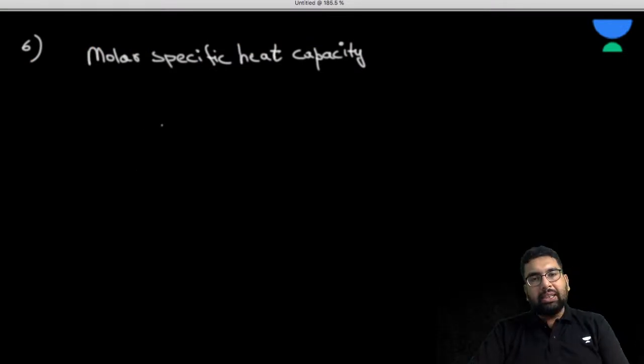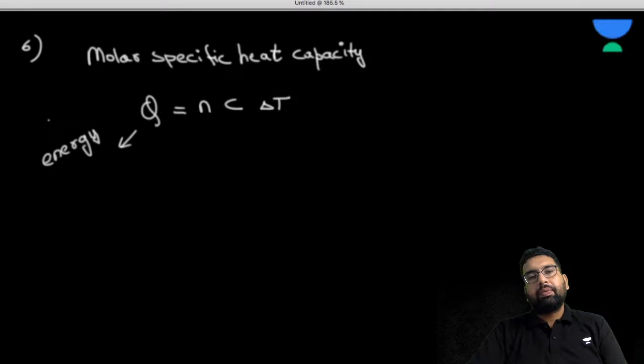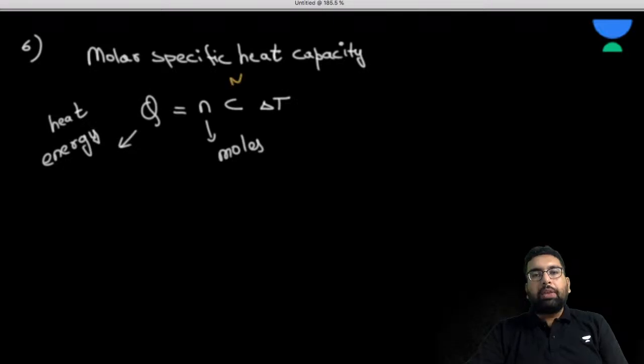So what is this? Q is equal to n C delta T. Here Q is the heat energy, n is the moles, C is the molar specific heat, and the temperature difference is in Kelvin.